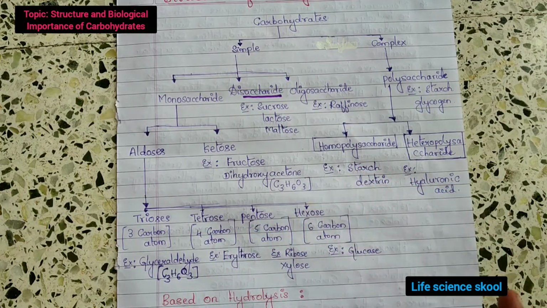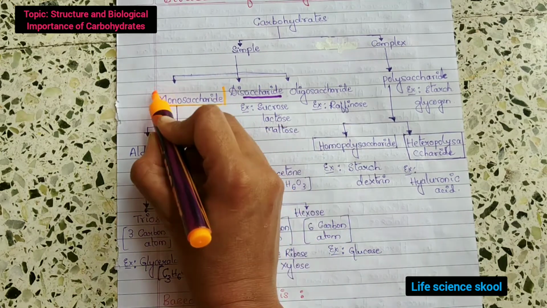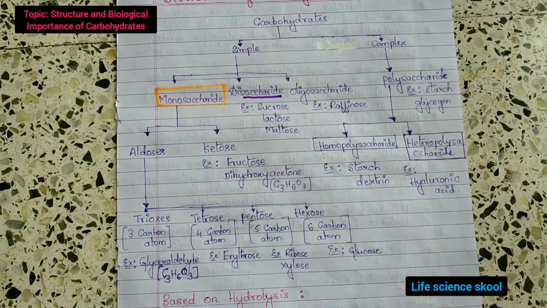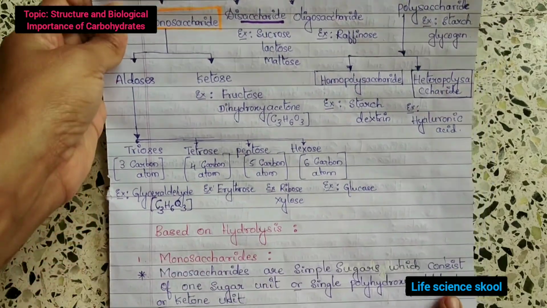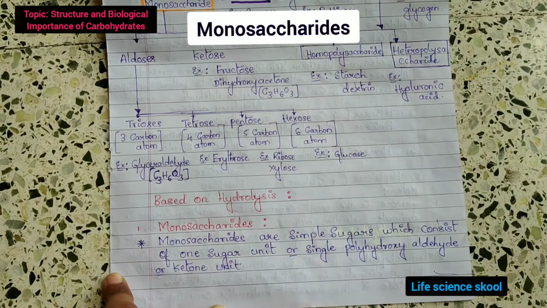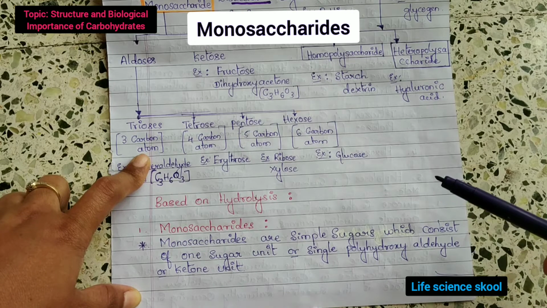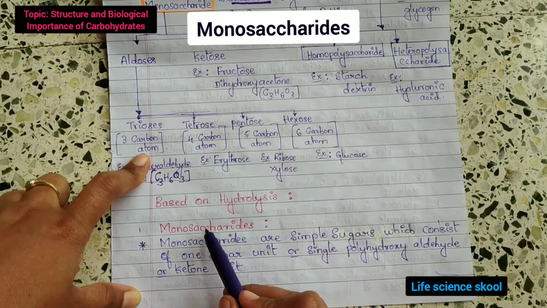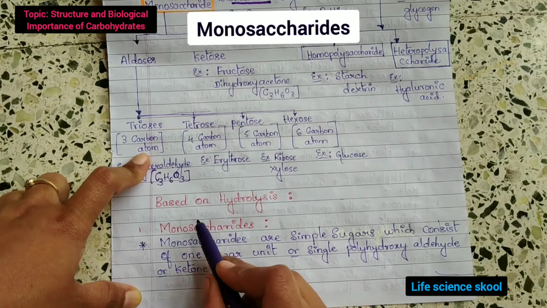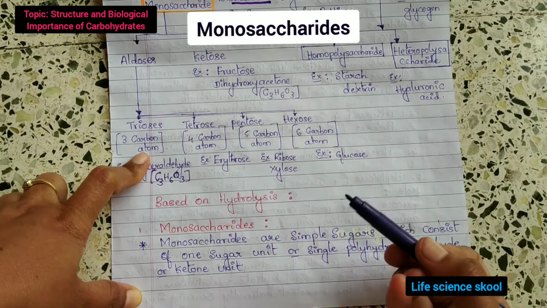And in the next part we are going to discuss the first one, that is monosaccharides. Now let us look at what these monosaccharides are. Based on hydrolysis, hydrolysis means breakdown, the name indicates mono. Mono means single. Saccharides means sugars, so these are simple sugars which consist of one sugar in them,